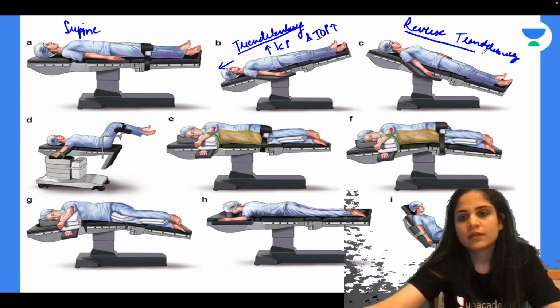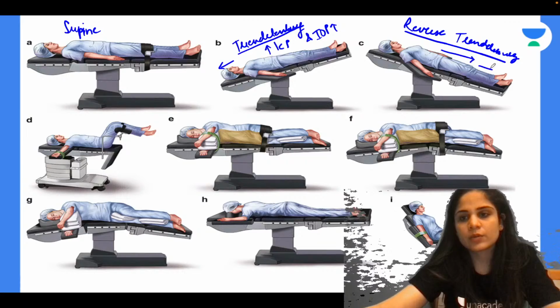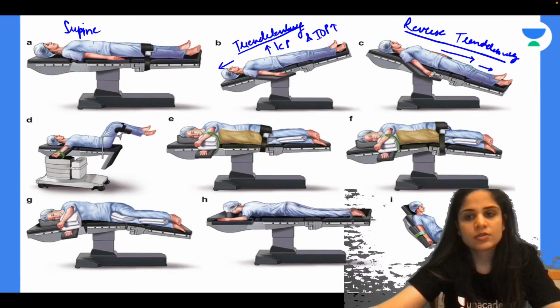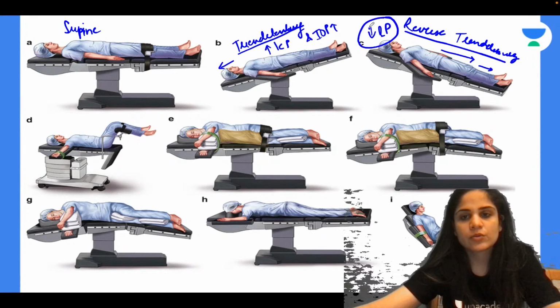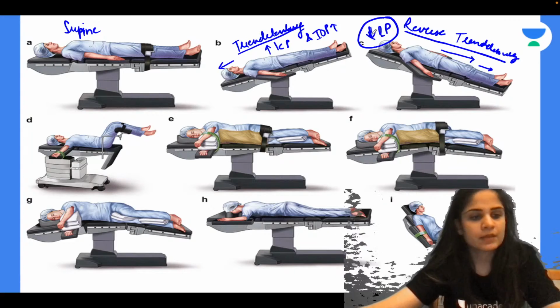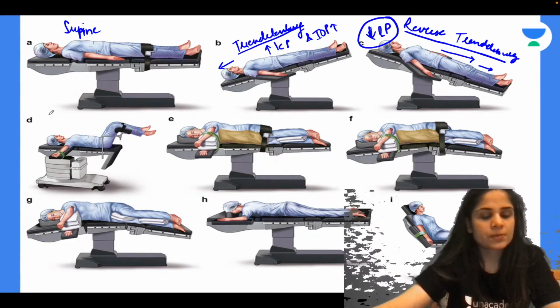Okay. Now, what is the problem with reverse Trendelenburg position? All the blood will go down to the lower limb, so the venous return will be less. As a result, in reverse Trendelenburg position, my venous return will be low, so I will have low preload and less BP. Okay. Alright, what is option D?